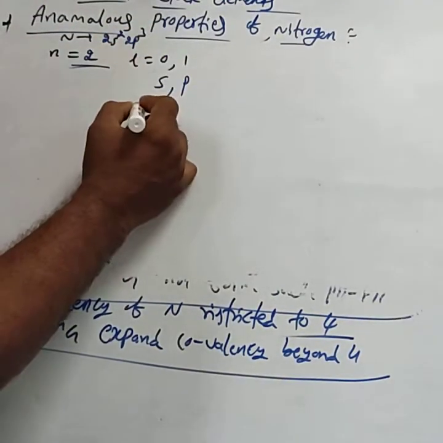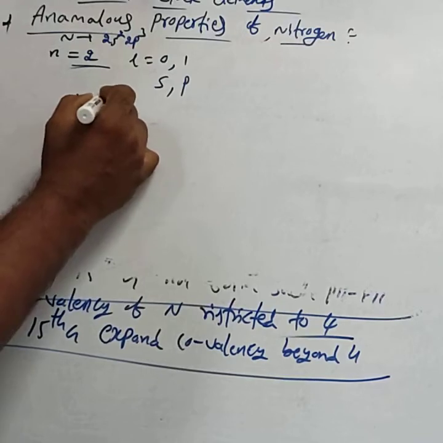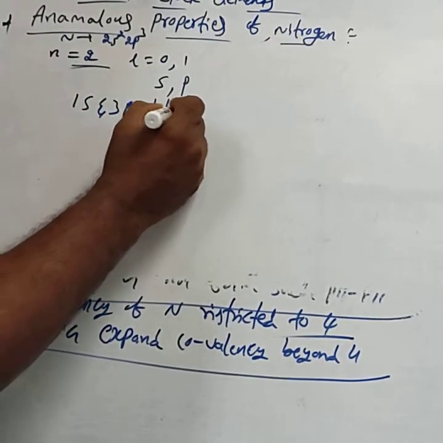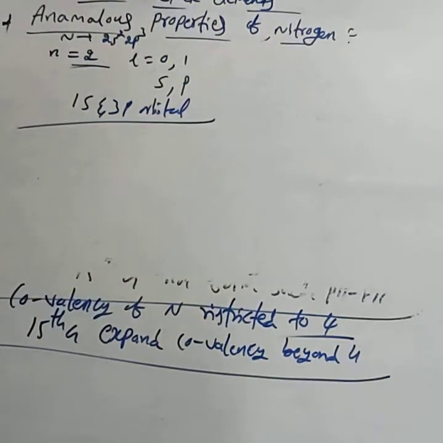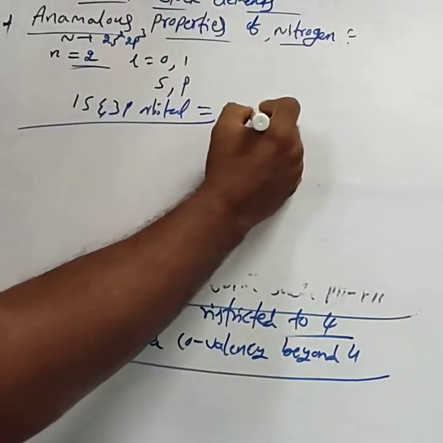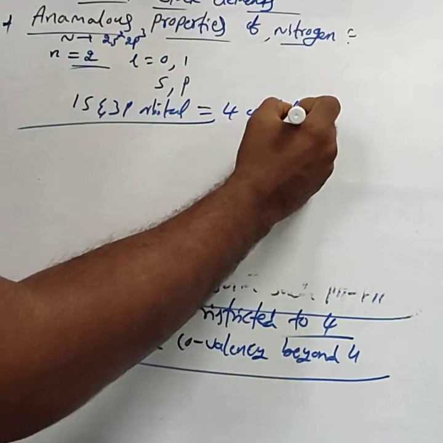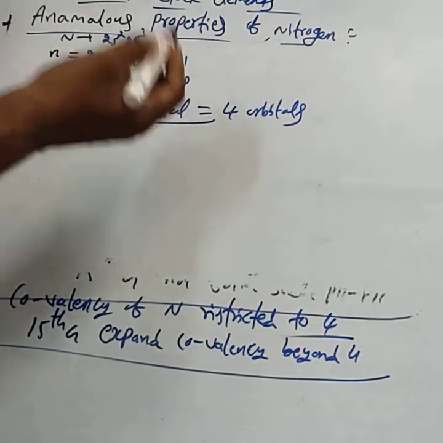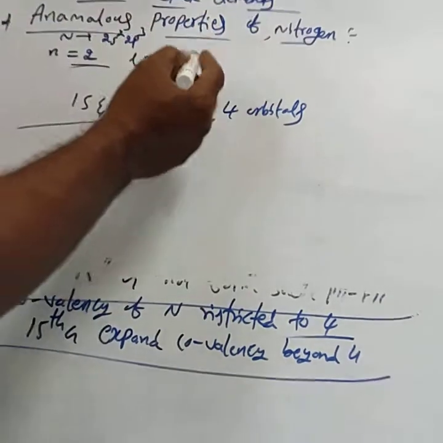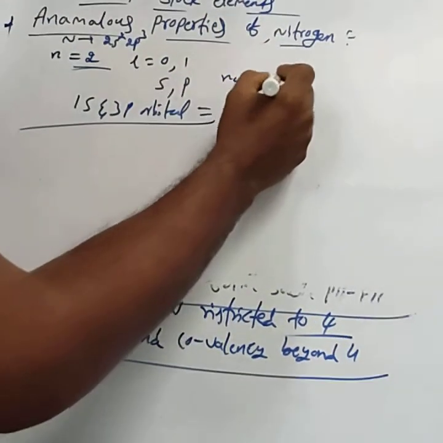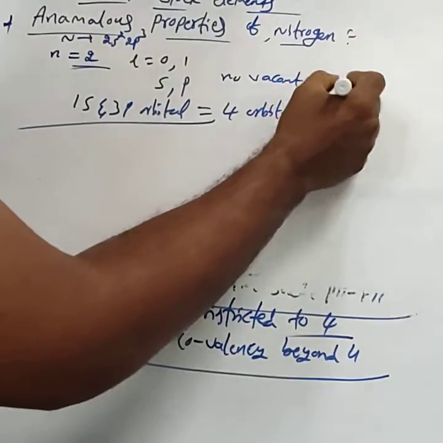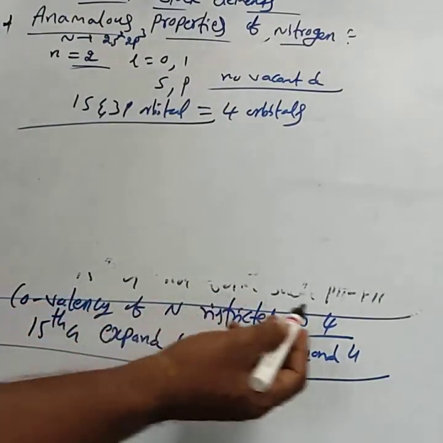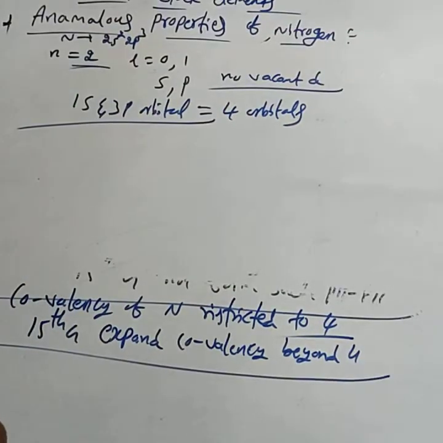The s subshell has only one s orbital and the p subshell has 3 p orbitals. That means nitrogen provides only 4 orbitals for bonding, that is 1 s orbital and 3 p orbitals. There is no vacant d orbital. Hence, the covalency of nitrogen is restricted to 4.